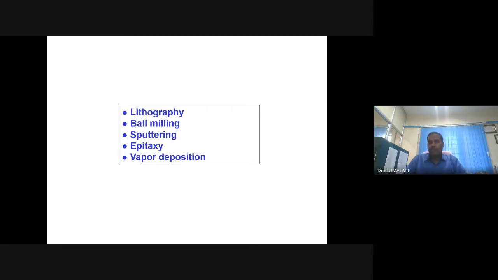Several such physical processes can be adapted to synthesize or fabricate nanomaterials, nanoproducts, or simply for nanofabrication. So these are some of the methods: lithography, ball milling, sputtering, epitaxy, vapor depositions. Similar to chemical vapor deposition, we have here PVD, physical vapor deposition. Similar process, but no reactions taking place.